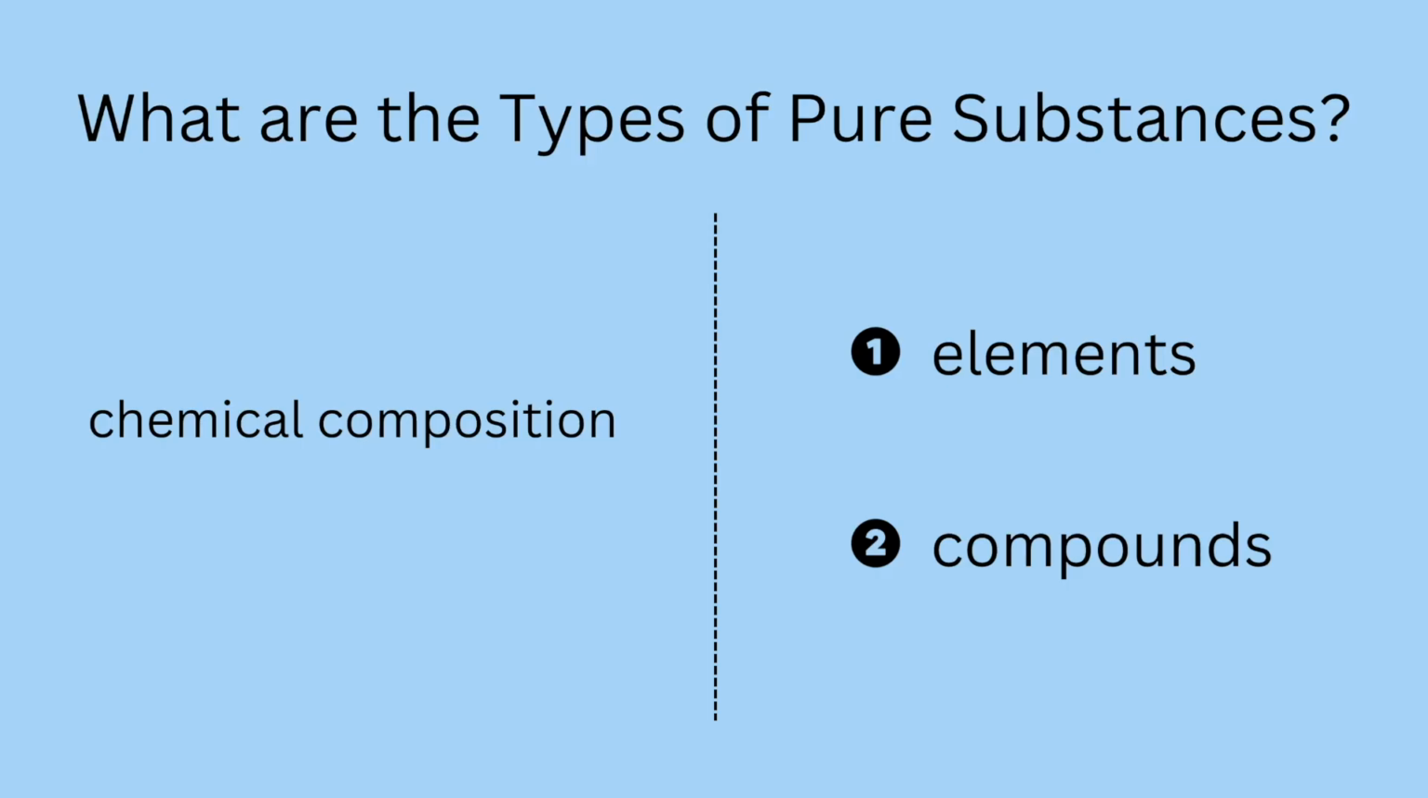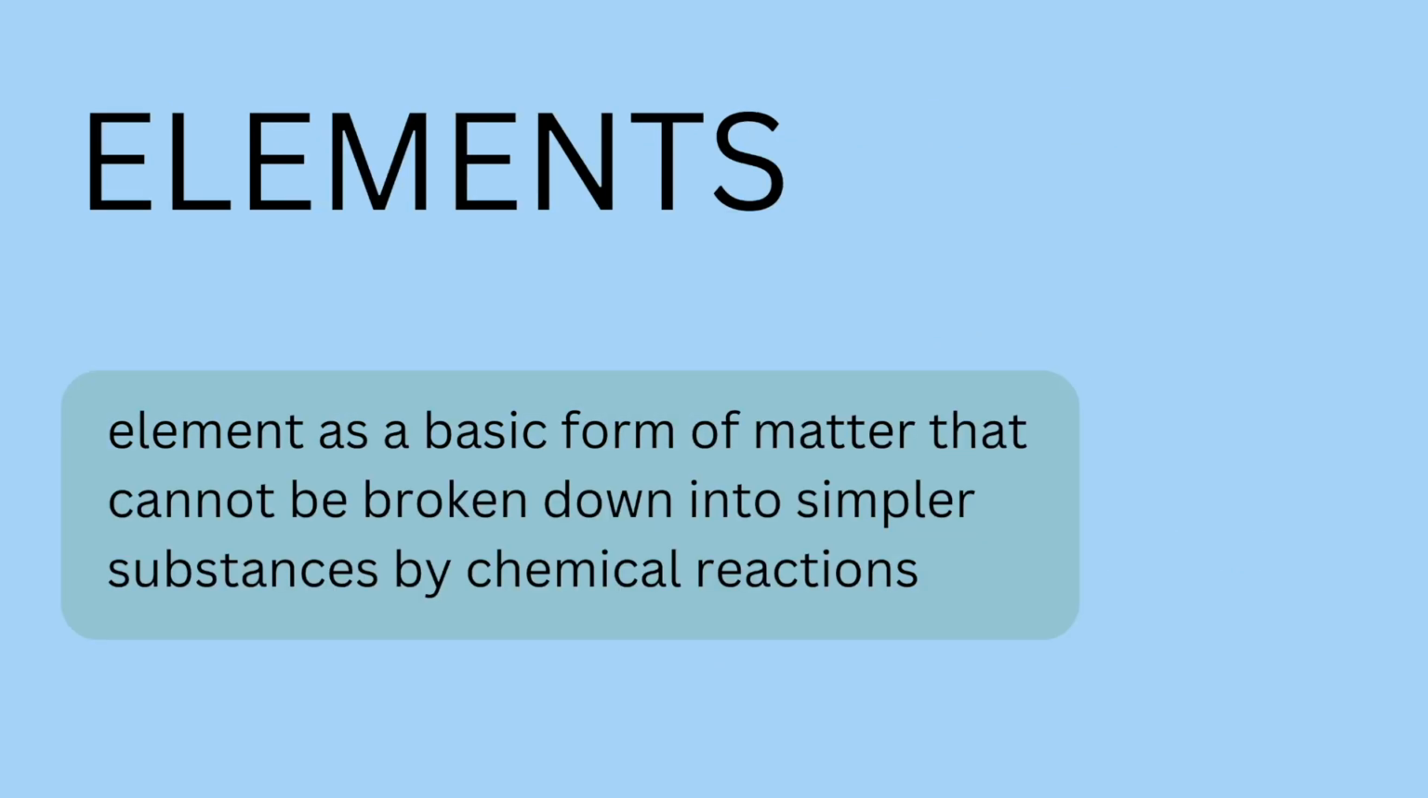Now we are moving to the next topic, which is the types of pure substances. At the start of this chapter we defined pure substances as things containing one kind of particles. Based on the chemical composition, pure substances can be divided into two types. One is elements, another is compounds, and in this video we are going to see a particular thing about elements. Now what exactly are elements? An element is a basic form of matter that cannot be broken down into simpler substances by chemical reactions.